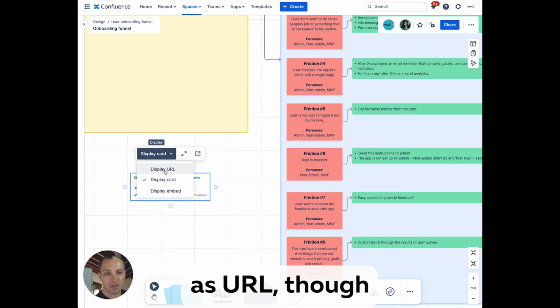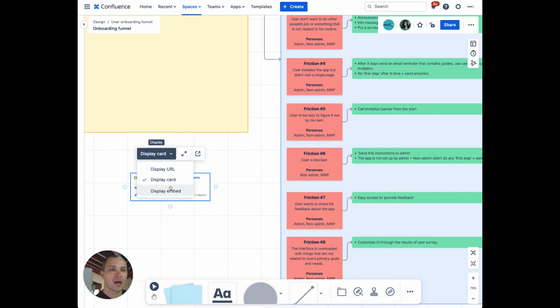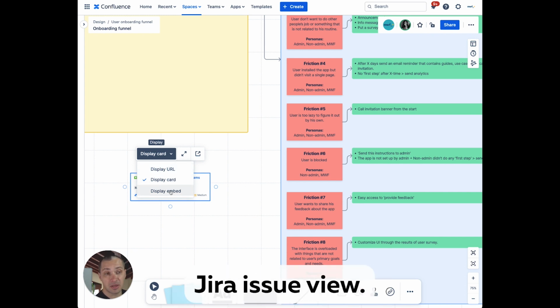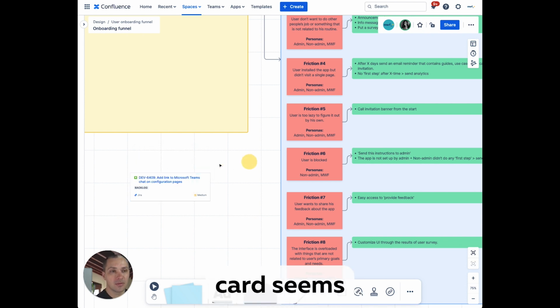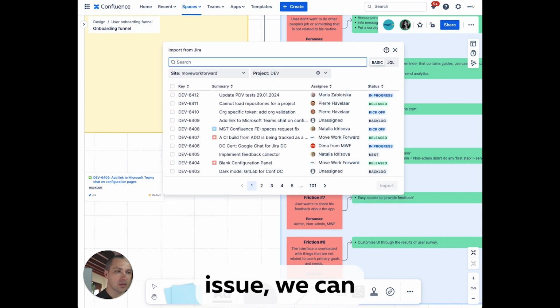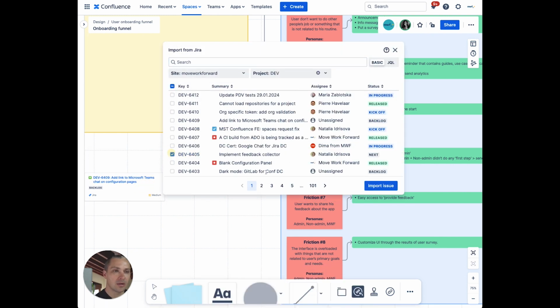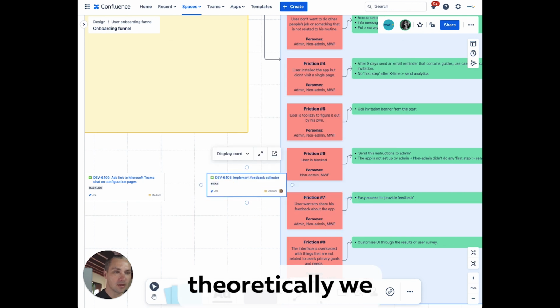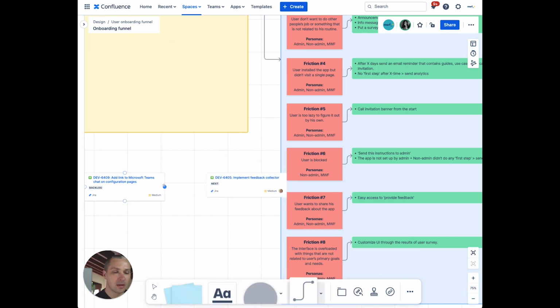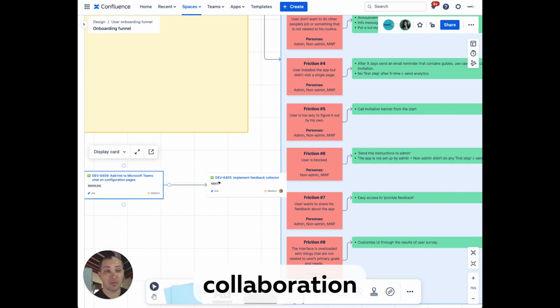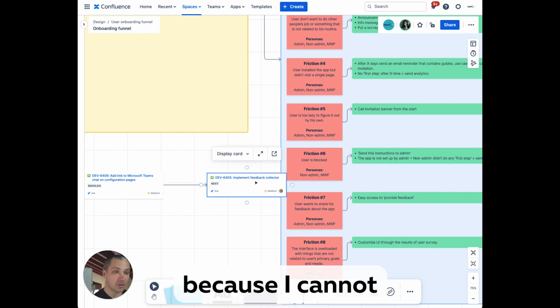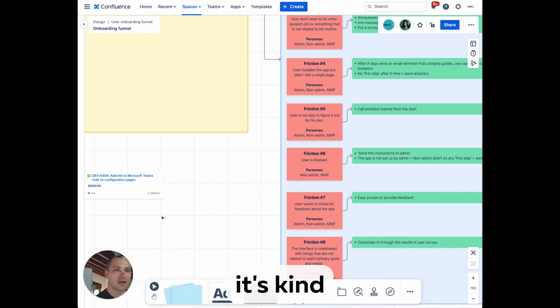Of course, you can display it as a URL, though it's not so useful anymore. However, you can make it a big Jira issue view. I think it's too much. So the Jira display card seems probably the best scenario. For example, we can import one issue, import another issue, and theoretically we can link those and say, this person needs to do this after that. So for collaboration scenarios, it looks pretty nice. However, because I cannot mention people, it's kind of isolated.